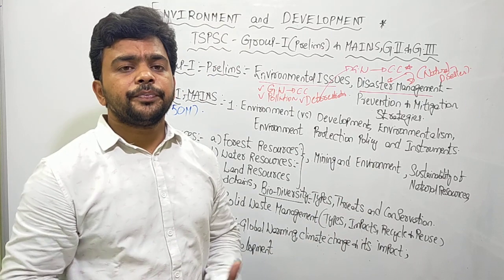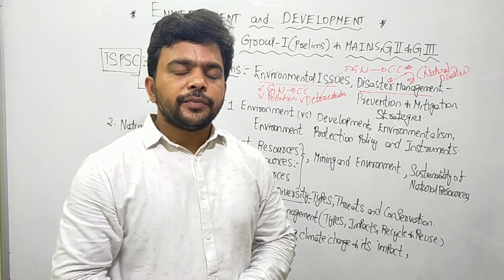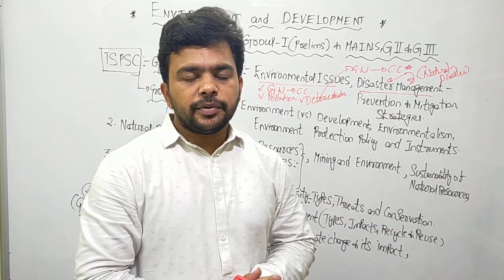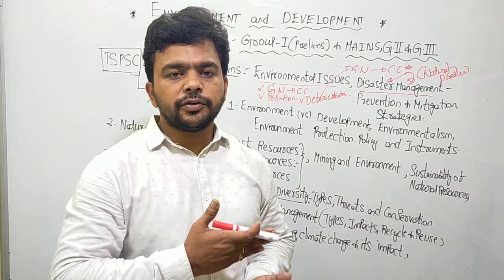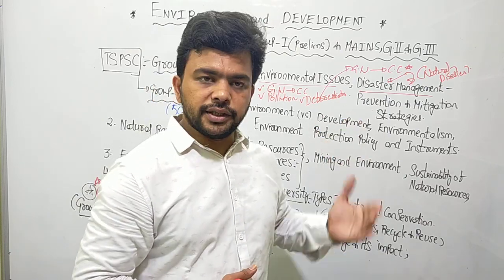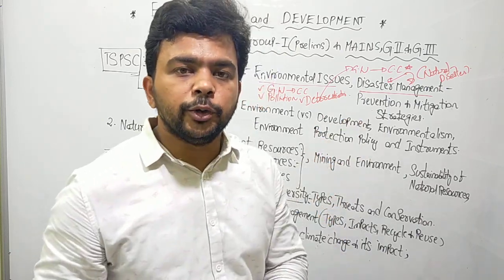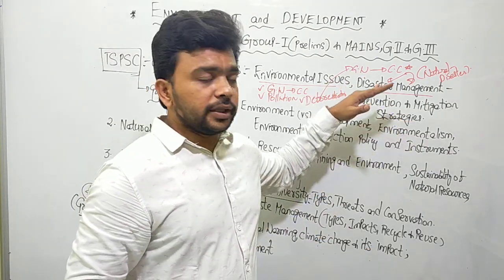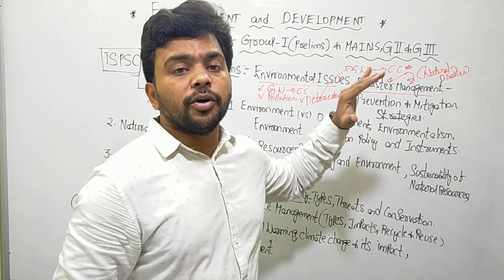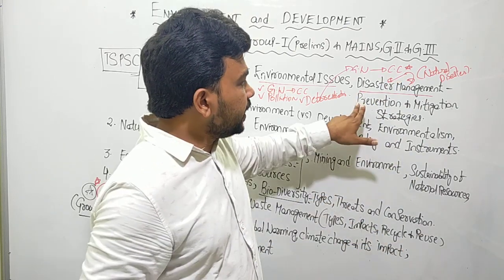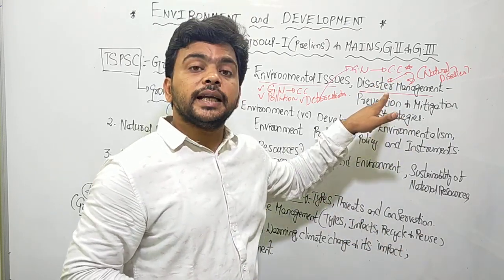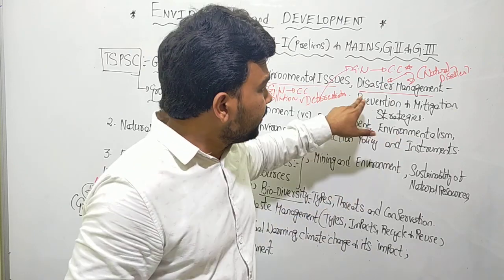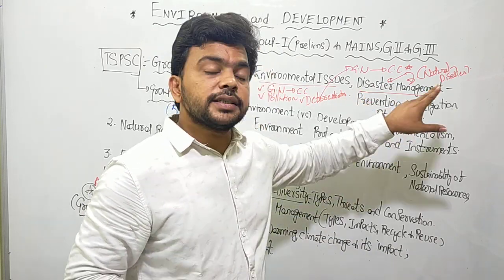Now what do you have to do about natural disasters? Obviously you cannot just watch them as they are. You cannot watch the lives of people being lost because of natural disasters. You need to manage them. The administration, that is the government, the entire official machinery of the government, has to manage the natural disasters. That's why you have the topic of disaster management.